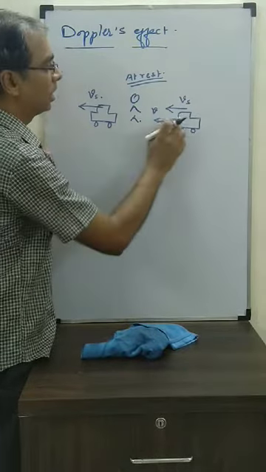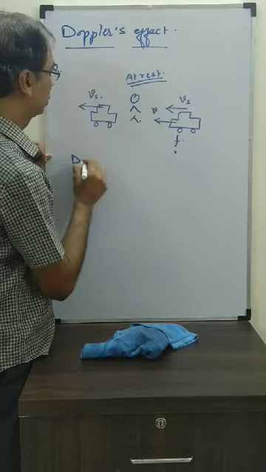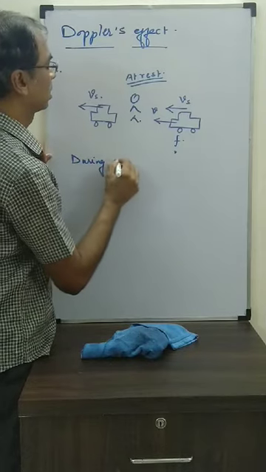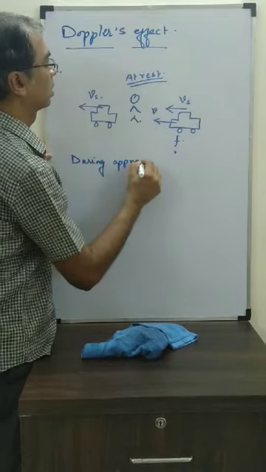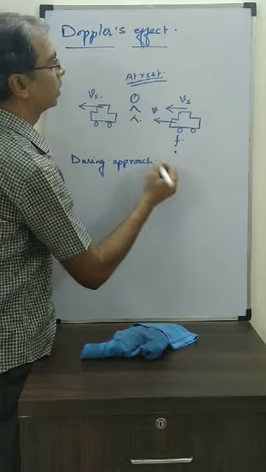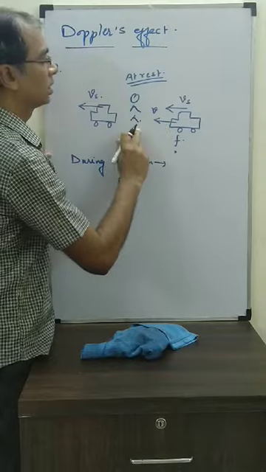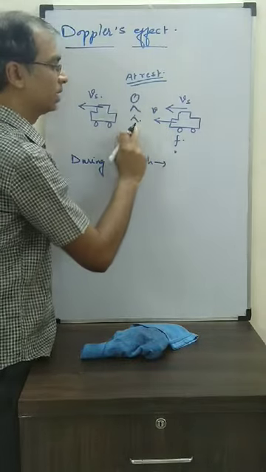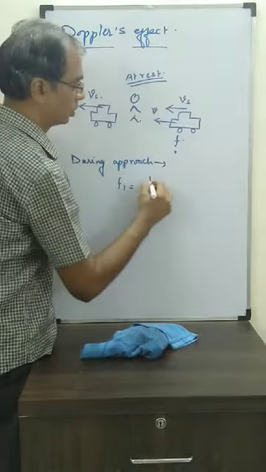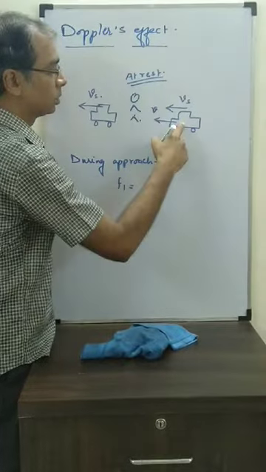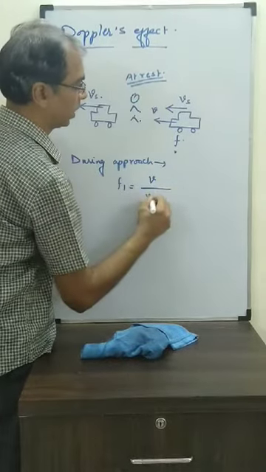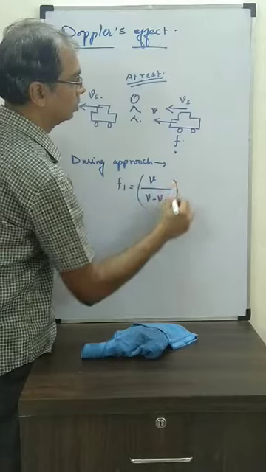So during approach, the frequency is f1. What is f1? The source is coming towards, observer is at rest. So V by V minus Vs into f.